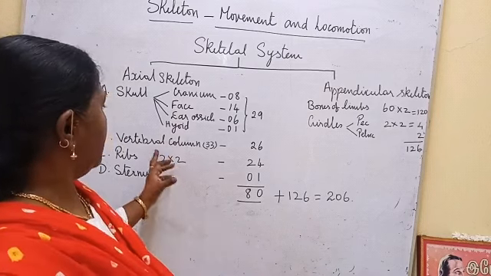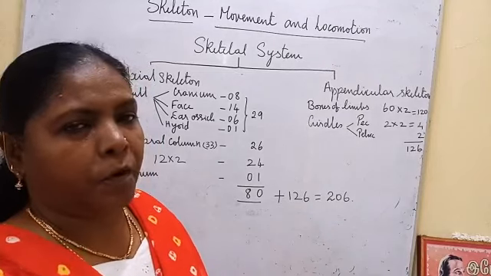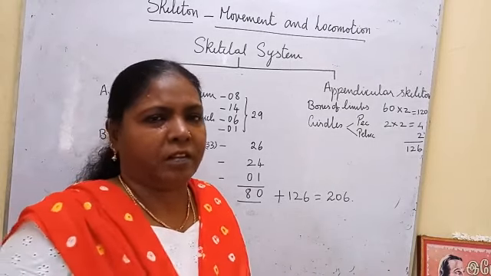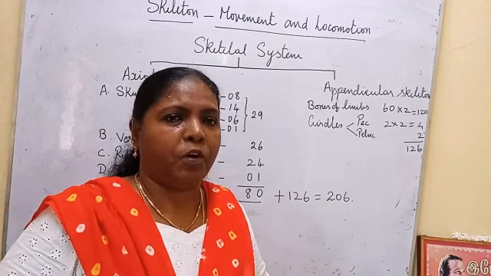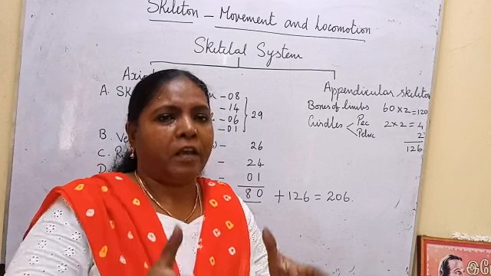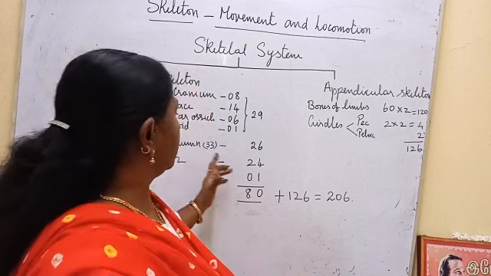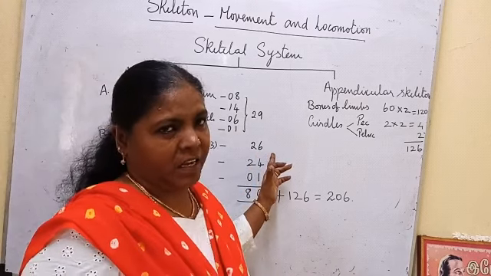Then the vertebral column, the backbone. The backbone is made up of a number of vertebrae. Individually there are 33 vertebrae. But as you proceed to the posterior part of the body, part of the vertebral column fuses to form a single bone. So individually 33 bones, but when they are fused, they are counted as 26.